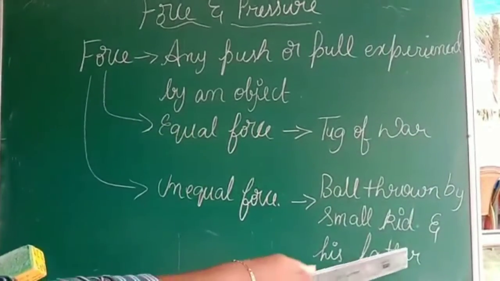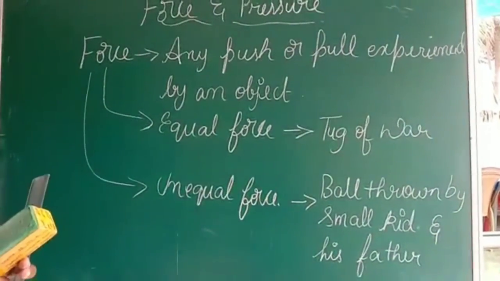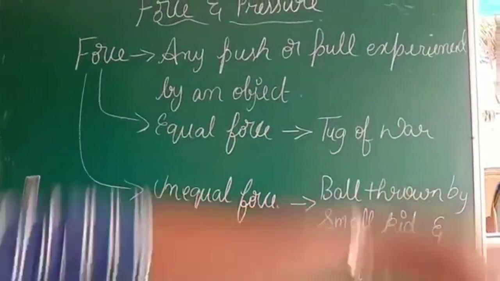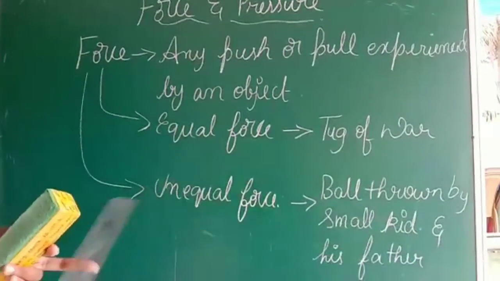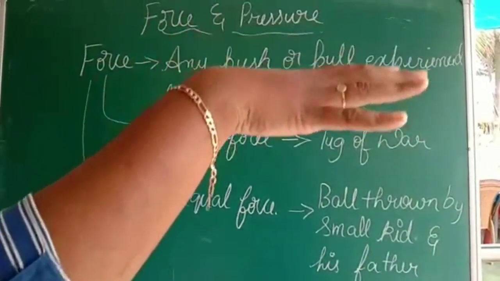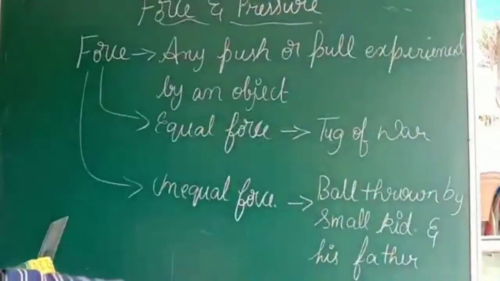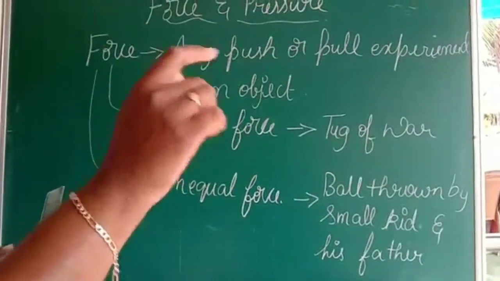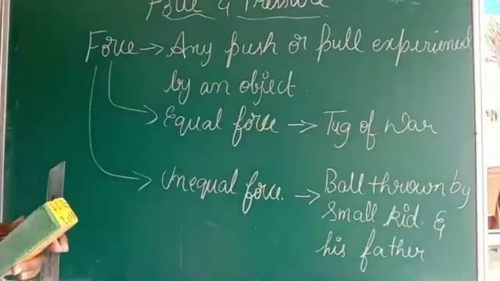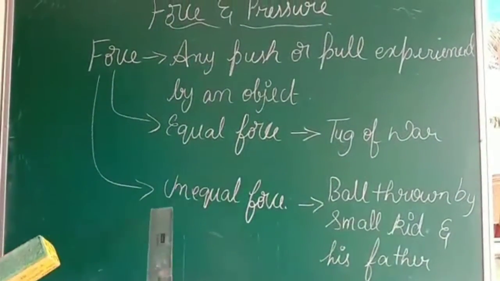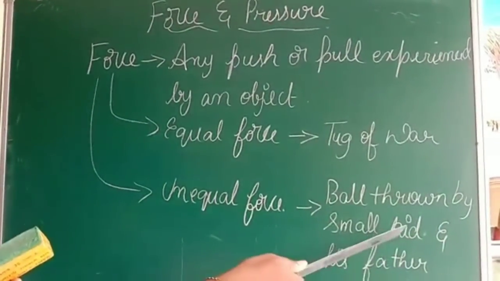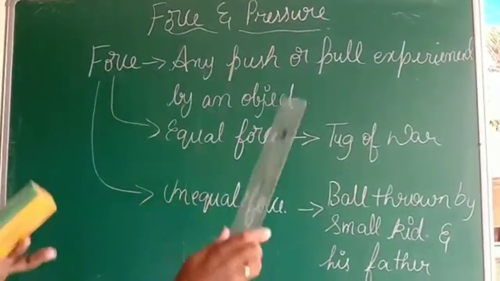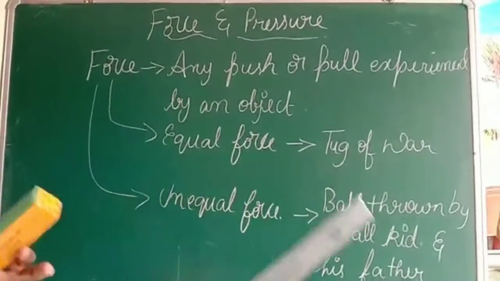Now here, his father throws that ball with high force so that the ball moves very high. But the ball the kid threw reached only a certain height. So you can compare the force of that kid as well as that father, right? The ball thrown by the kid goes to only a certain height and the ball thrown by his father goes to a very high extent. So that is the unequal force. The force of a kid is less than the force of the father. So this is the difference between equal force and unequal force.